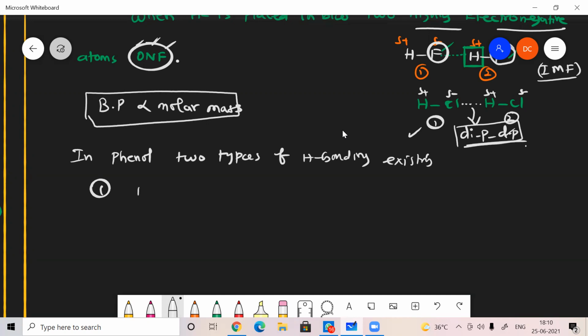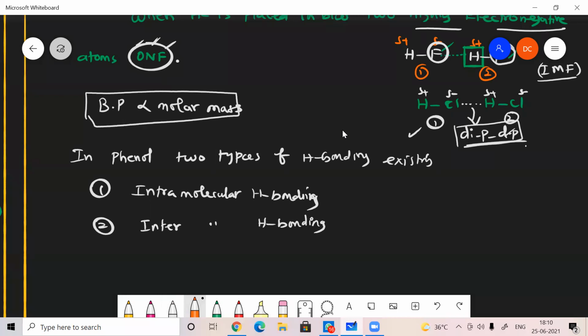Number one is intramolecular hydrogen bonding, and second one is intermolecular hydrogen bonding. What is the difference between intra and inter?